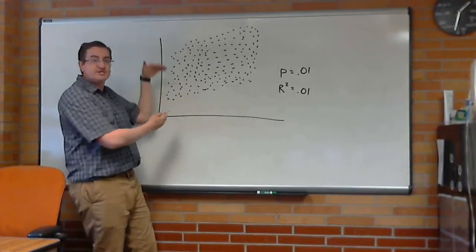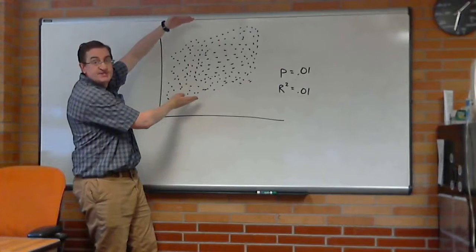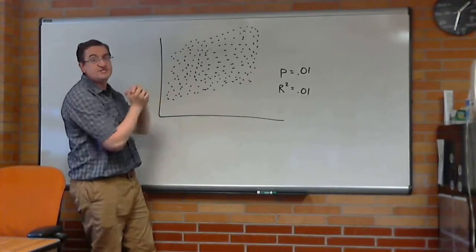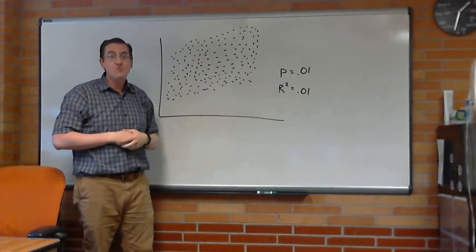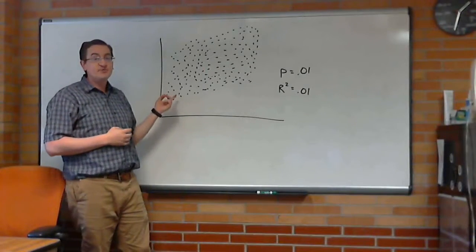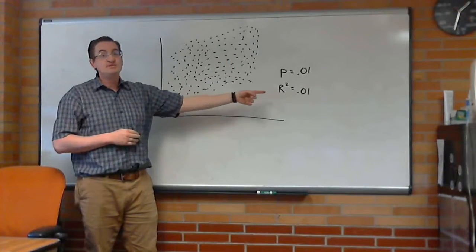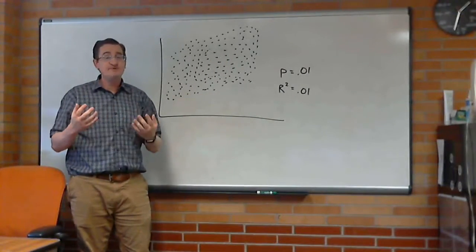But do you get good predictions? Well, without knowing the x-value, you predict somewhere in this range. Thanks to knowing the x-value, your range shrinks a tiny amount, like 1%, but it really doesn't help much. And so here's a scenario where the p-value looks good because it is provable that there's an effect, but the r-squared's terrible because it's hard to make predictions.